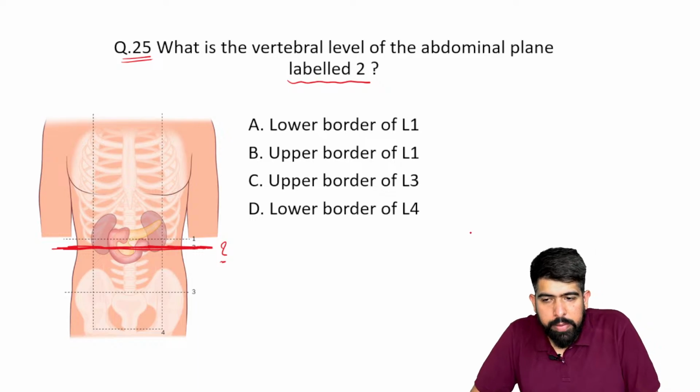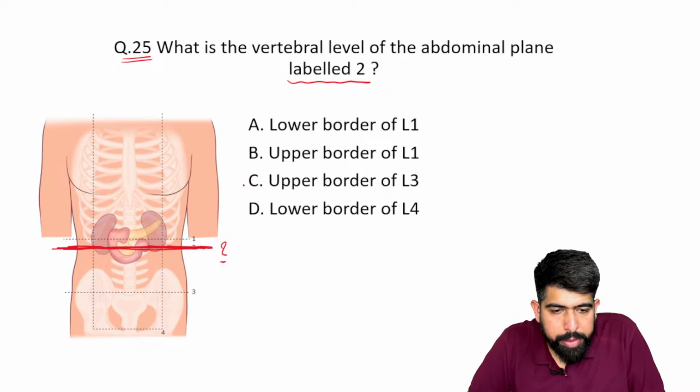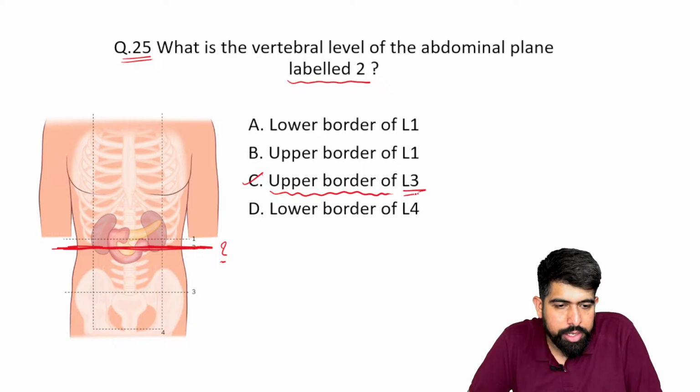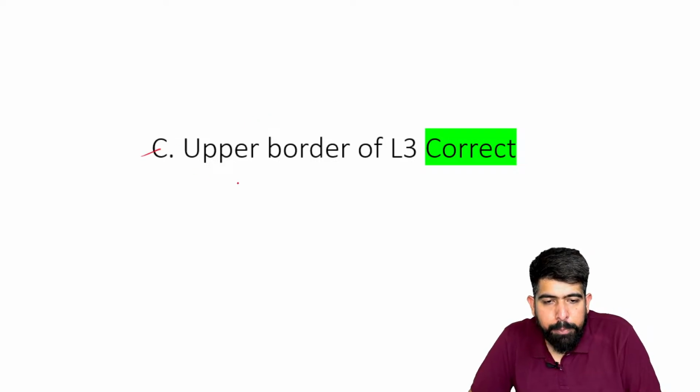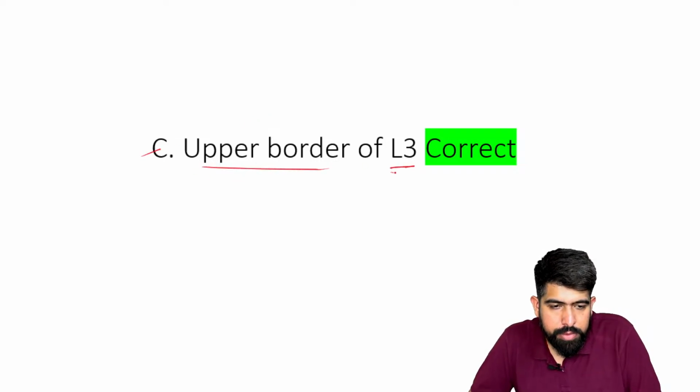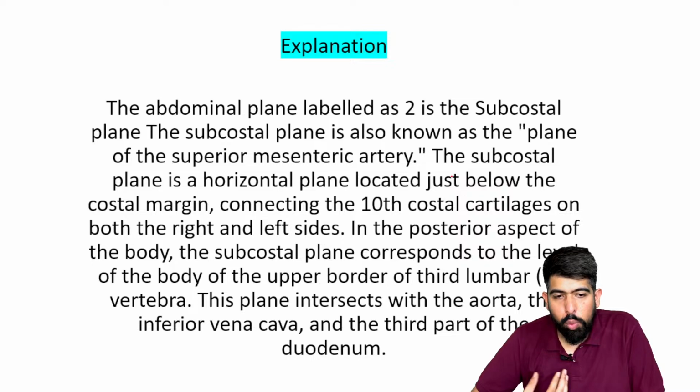Okay. So the answer will be C. This will be at the upper border of L3. Yes, this will be the upper border of L3. And now, what is the meaning of this upper level of L3? Now, please understand the thing.